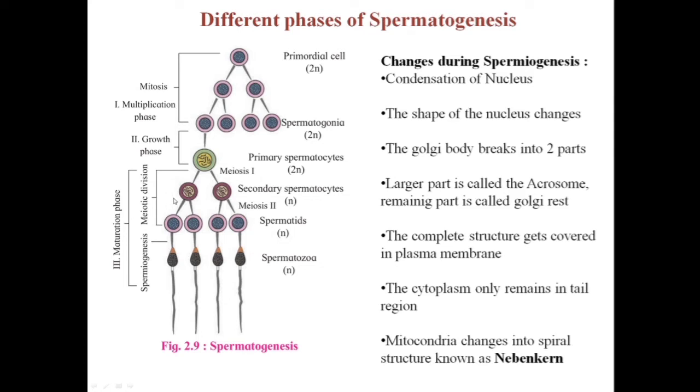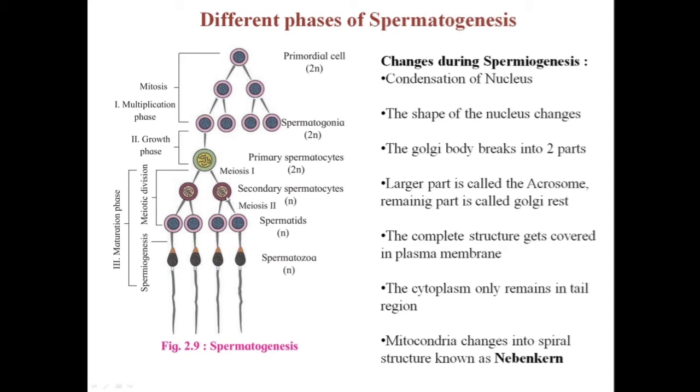In this phase, meiotic division takes place. This meiotic division is completed in two parts, meiosis 1 followed by meiosis 2. So this primary spermatocyte, which is diploid in nature, undergoes meiosis 1 and forms two cells. Meiosis 1 is a reduction division, so it will form haploid cells.